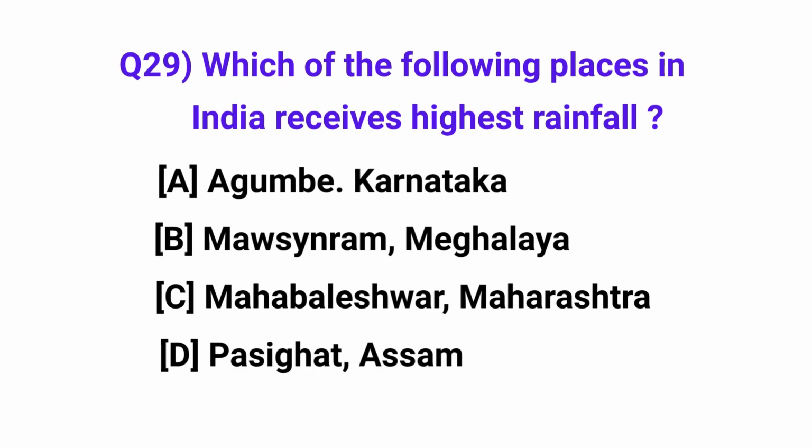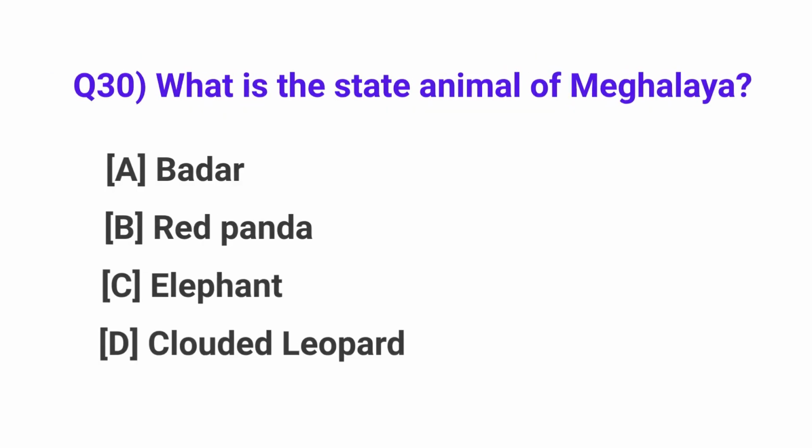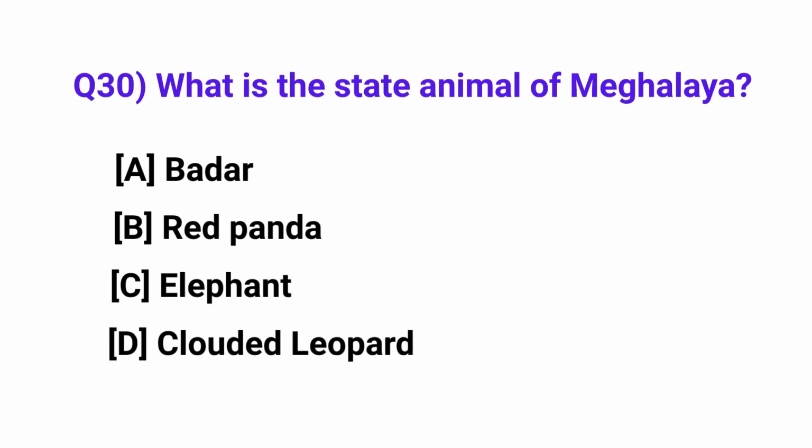Which of the following places in India receives the highest rainfall? Answer: Mawsynram, Meghalaya. What is the state animal of Meghalaya? Answer: clouded leopard.